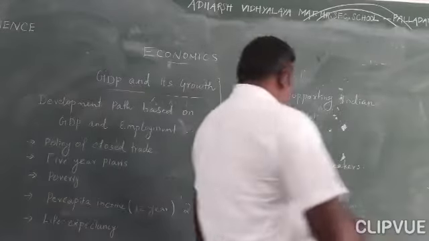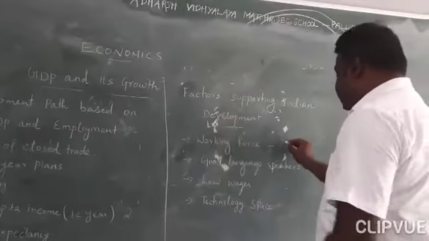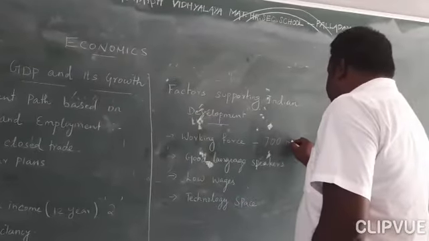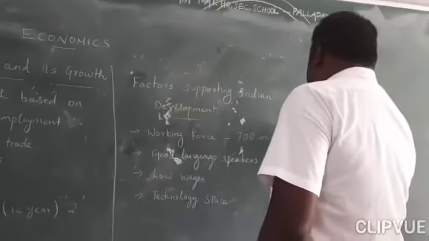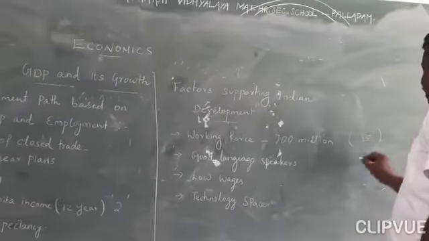Normally, after freedom and after introducing the policy, there were 700 million people in the working force, between 35 and 50 years of age.